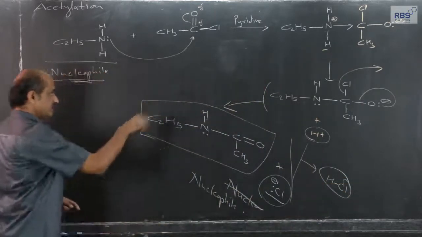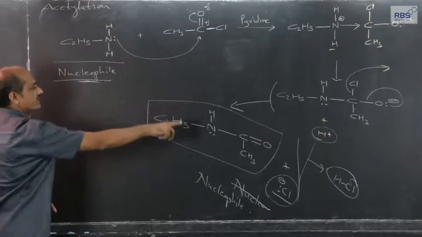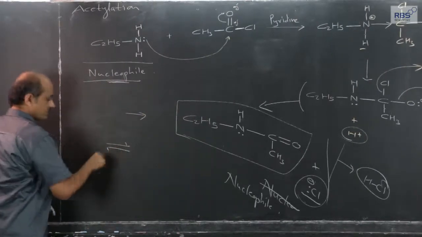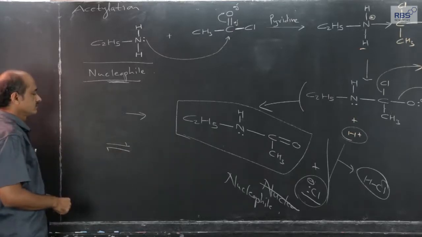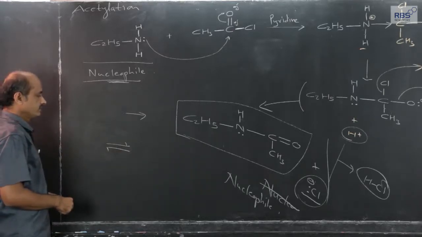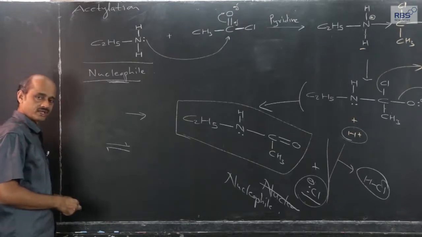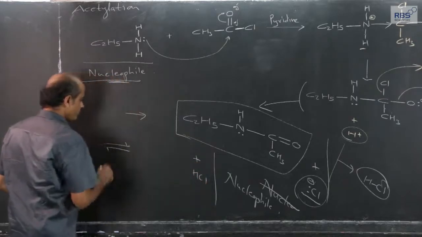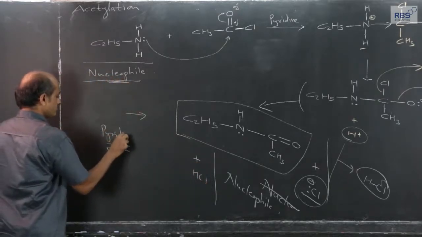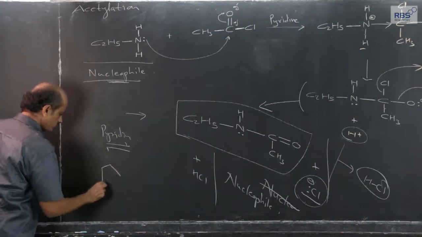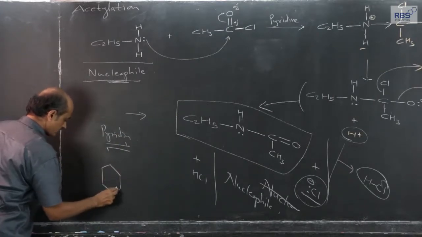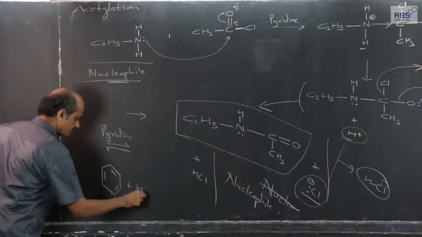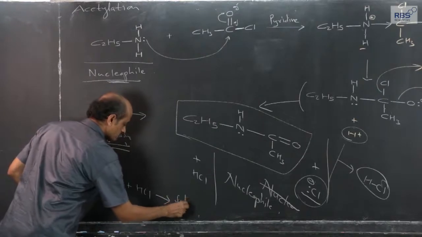And basically, although for the sake of mechanism we have used a single arrow, this reaction is a reversible reaction, and as we know from the basics of chemical equilibrium, the byproduct is HCl. If pyridine is used, pyridine, as we know, is a base. The lone pair and HCl react to give a salt.